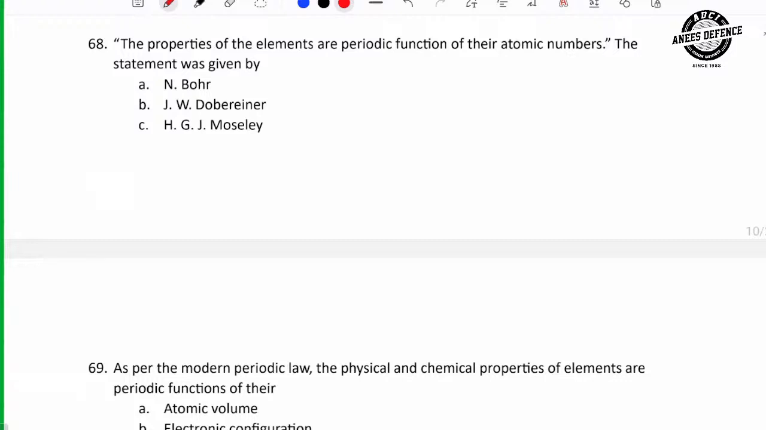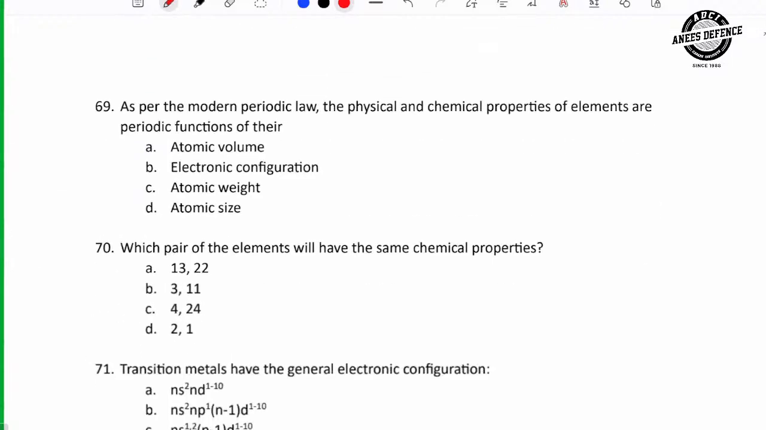The properties of elements are the periodic function of their atomic number. What is this? This is the modern periodic law, right? So the modern periodic law was given by Henry Moseley. Next.